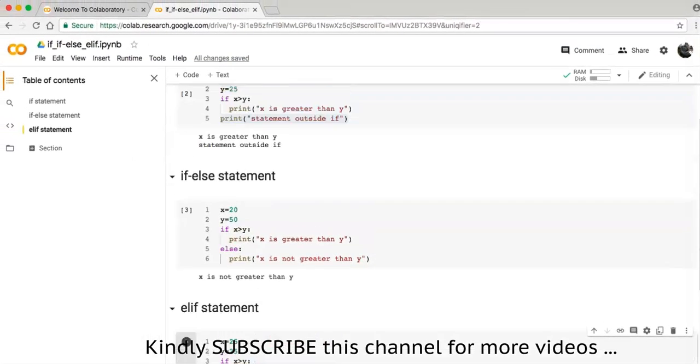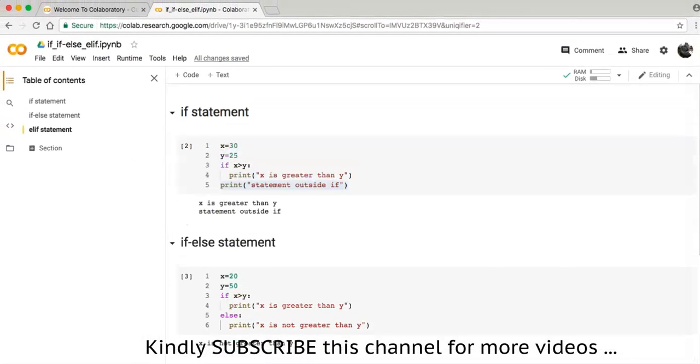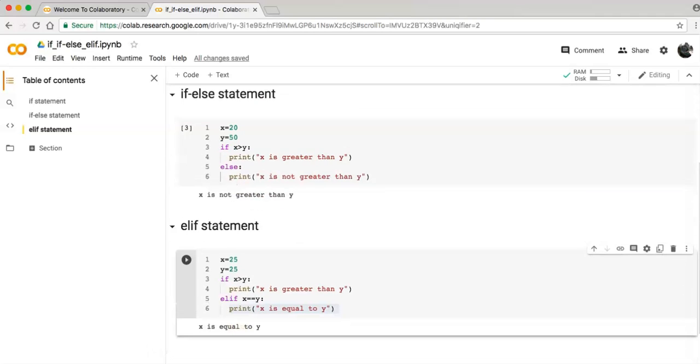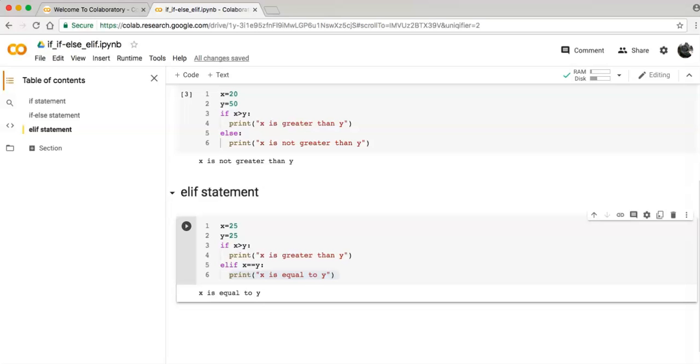So we tried if statement, if else statement, and elif statement. So that's it for today.